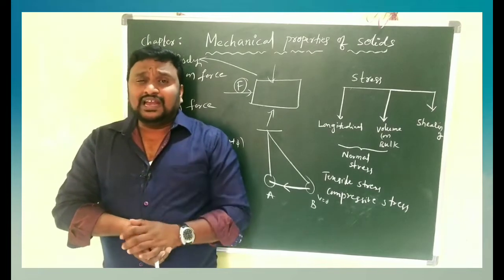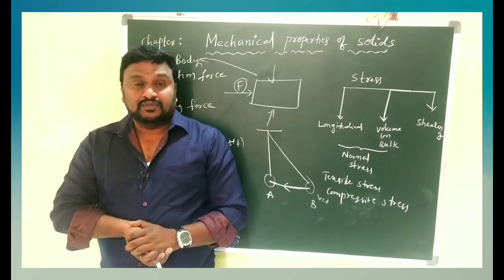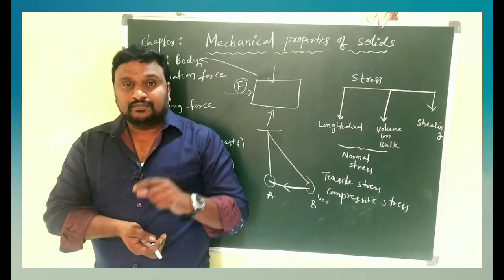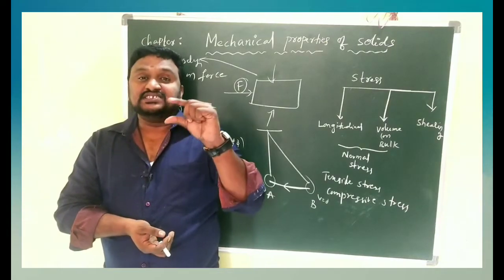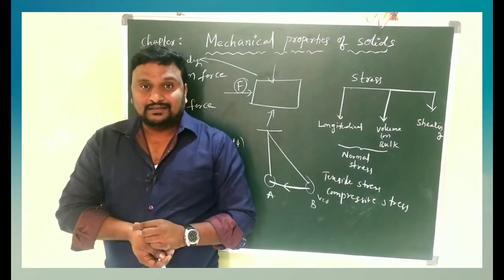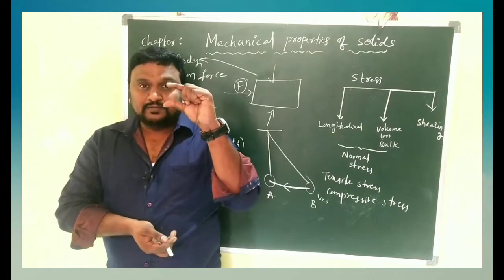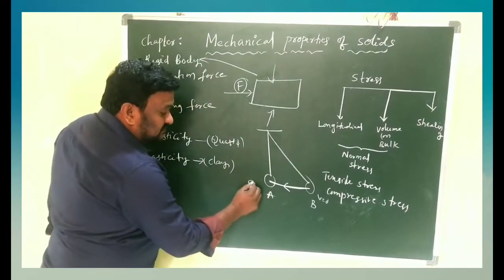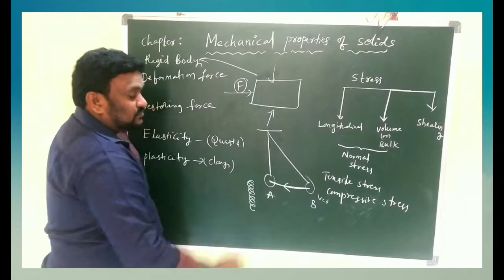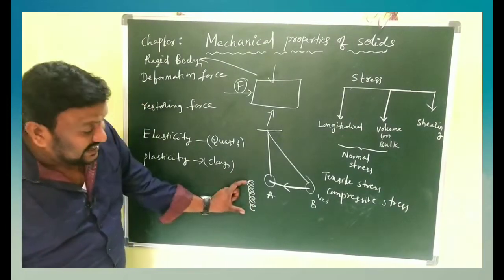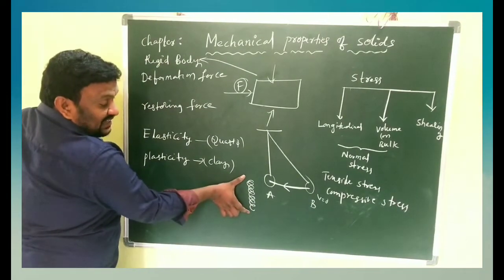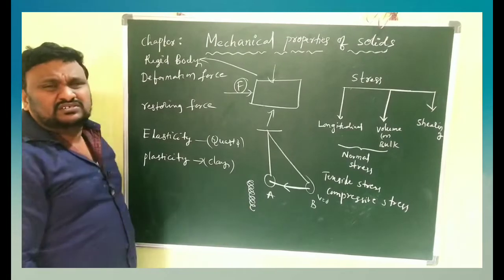To understand very clearly, I will give one more example for you children. We take a small spring, like the one inside pens, and compress it like this. What do you observe?